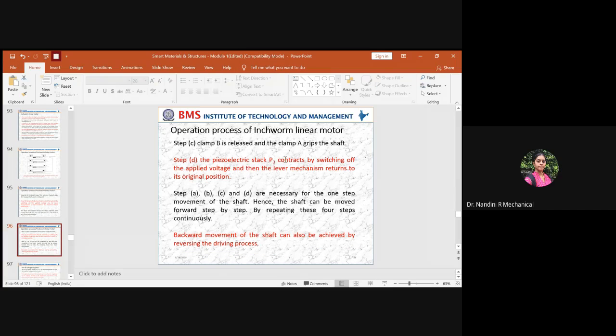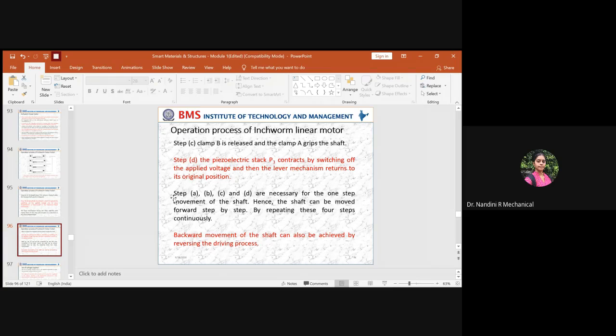Okay, and as a result, the patch P3 contracts by switching off the applied voltage. The applied voltage which was there is now switched off due to the contraction, and then the lever mechanism will return to its original position, because now there is no voltage applied, so there will be no stretching of the push-pull device, and the lever which was in the previous position comes back to its own position. So it helps in getting movement, change in input displacement as per the electric voltage induced by the piezoelectric stack.